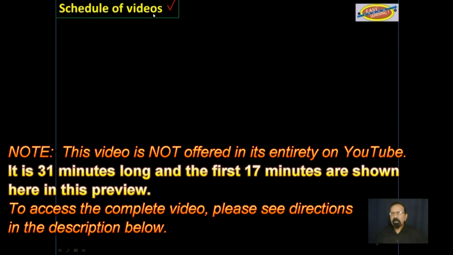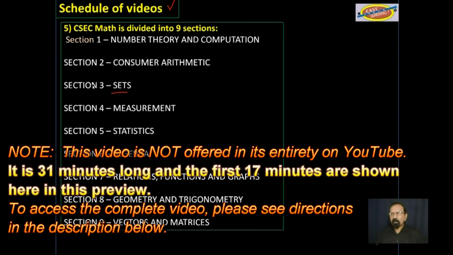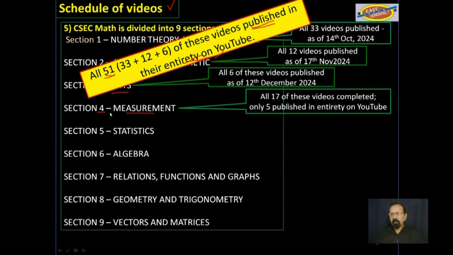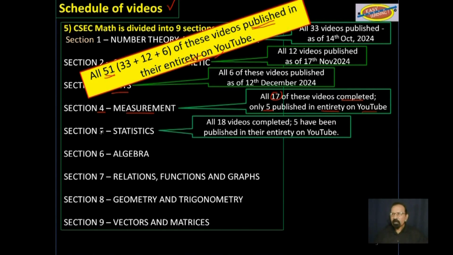Schedule of videos, sections 1, 2, and 3. All 51 of those videos have been published on YouTube in their entirety. Section 4, measurement. All 17 of these videos have been completed. 5 have been published in their entirety on YouTube. Section 5, statistics. All 18 of these videos have been completed. 5 have been published in their entirety on YouTube.